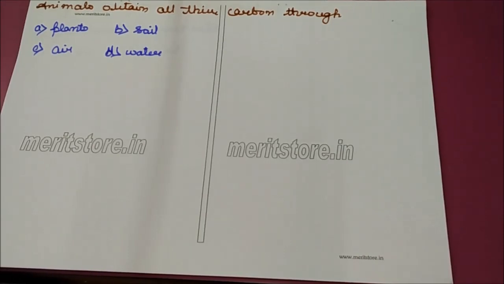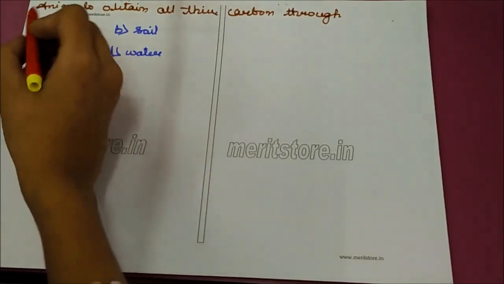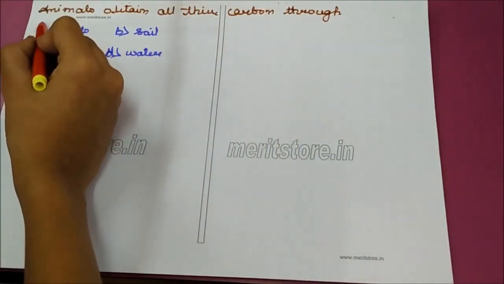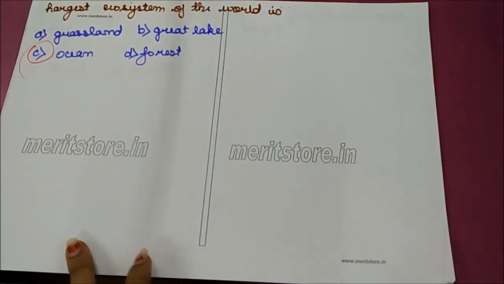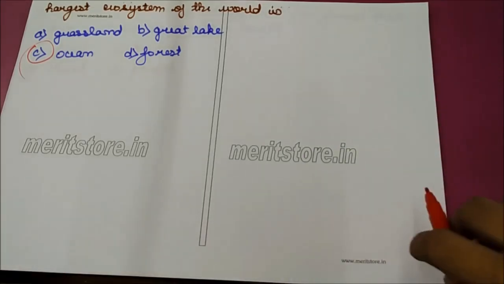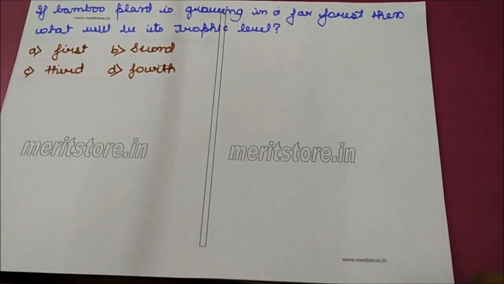Animals obtain all their carbon through plants, soil, air, water. Plants fix atmospheric carbon through photosynthesis. So therefore, the correct option is A, plants. The largest ecosystem of the world is grassland, Great Lake, ocean, forest. Correct option is ocean because it has the largest flora and fauna, hence it represents the largest ecosystem of the world.